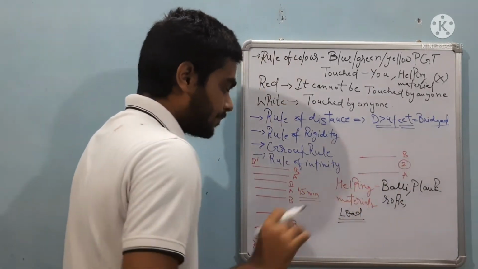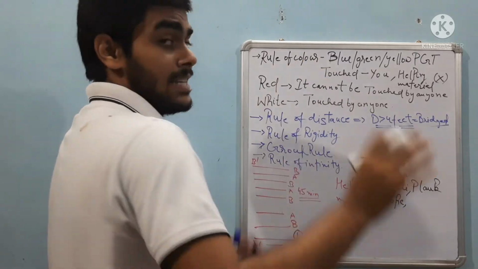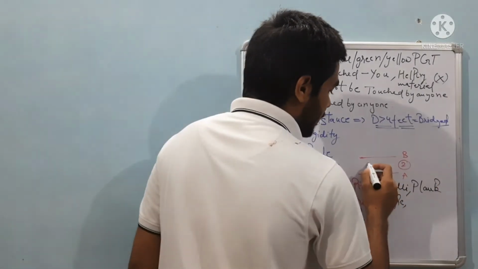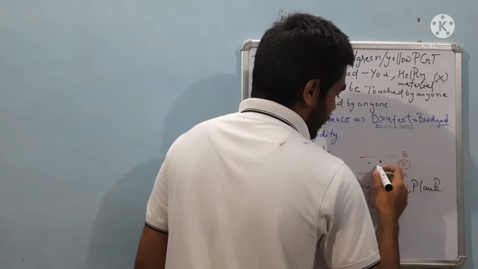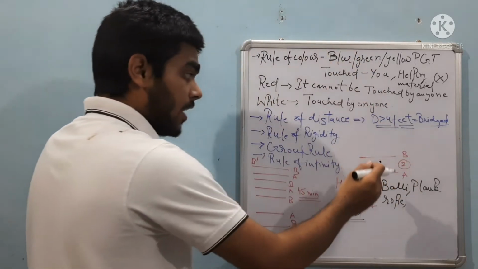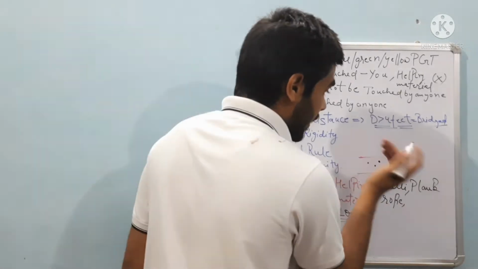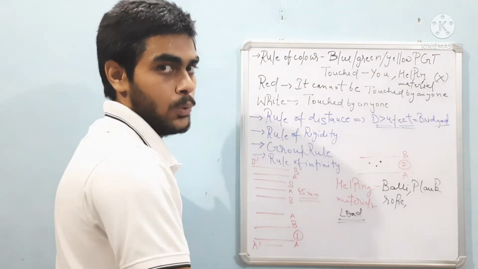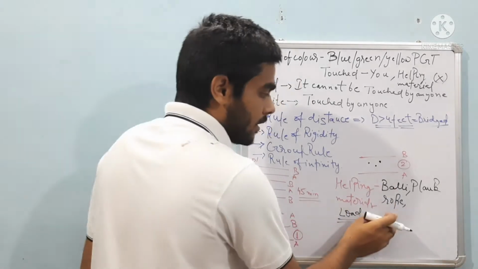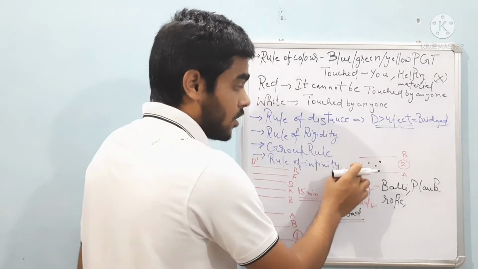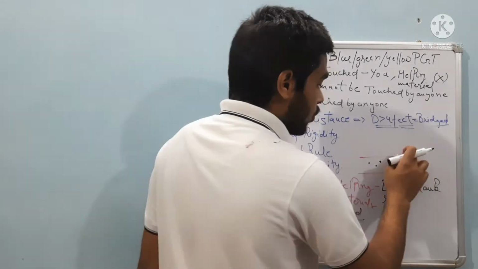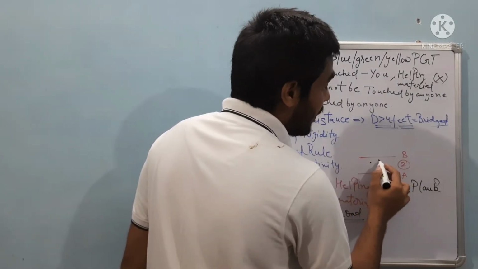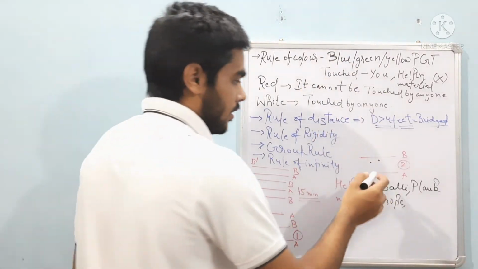So now, the rule of color is applicable to the structures which are between A and B. This is a structure, this is a structure. These structures are there to make this task easier, and they act as helping material to you. With the help of the structures you will cross from A to B. It will make the task more interesting.